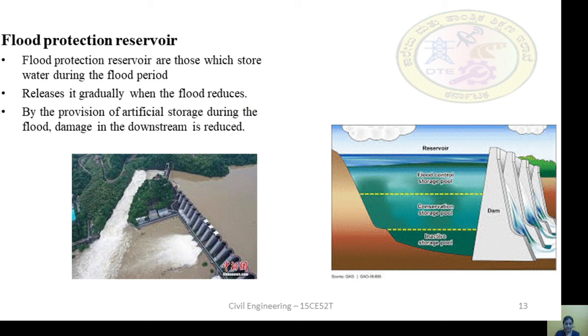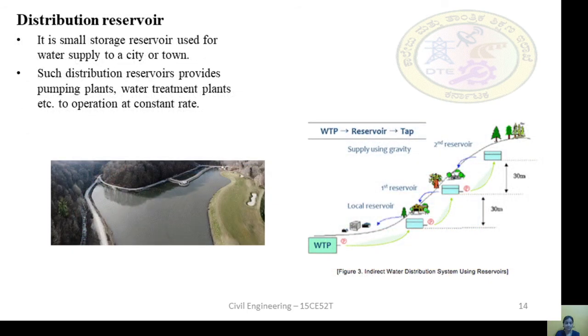Next one, distribution reservoir. It is a small storage reservoir used for water supply, water supply in a city. A distribution reservoir provides pumping plants, water treatment plants, etc. Here you can see a reservoir built stage by stage, the first reservoir, second reservoir, where it serves the water supply purpose.